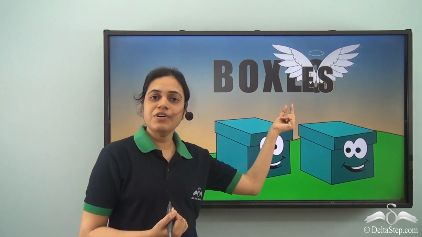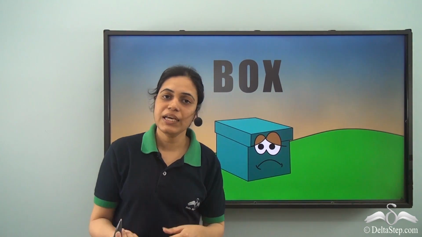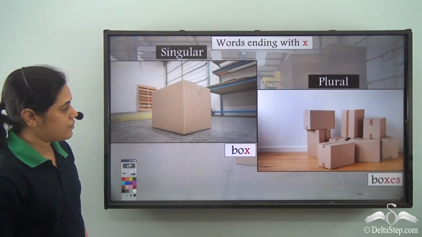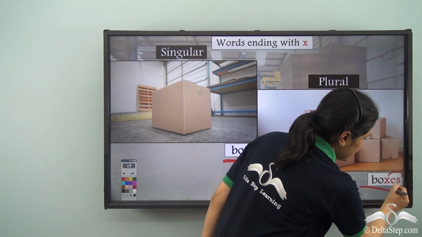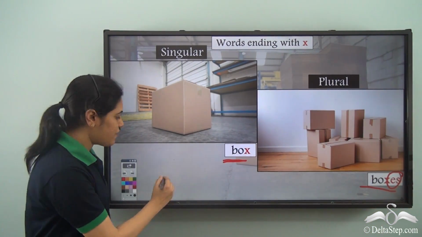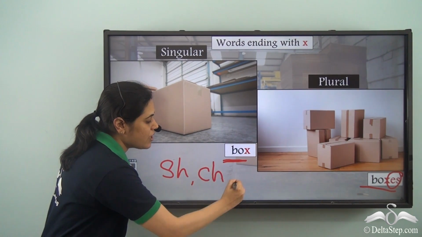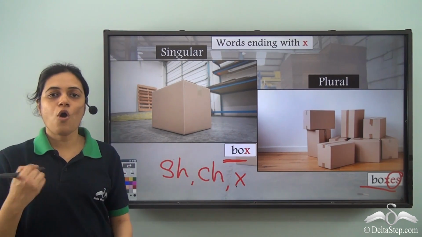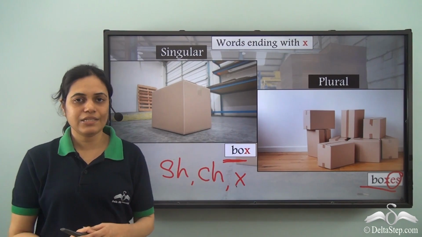So even the words ending with x form their plural by adding es. So box becomes boxes. Es is added at the end. So just like words ending with sh, ch, words ending with x also form their plural by adding an es at the end.